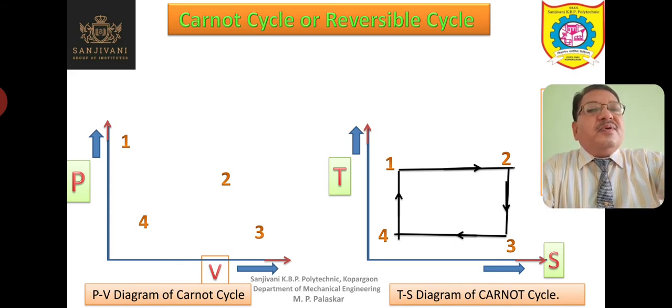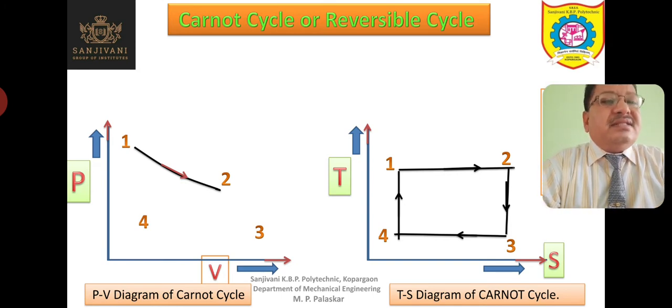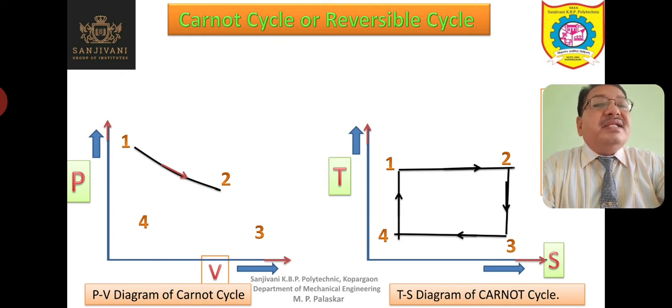So let us study the various processes in the Carnot cycle. First of all, process 1-2. Process 1-2 is nothing but reversible isothermal heat addition to the working substance. The working substance is absorbing the heat. Heat is supplied to the working substance at constant temperature. Isothermal means temperature is constant.